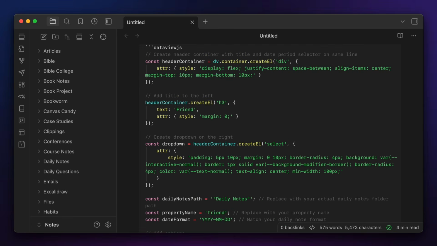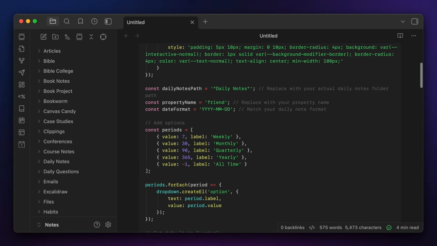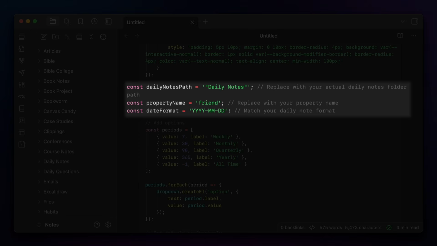Now, this took a little bit of tweaking to get it the way that I wanted, but with some basic CSS knowledge, I was able to do it fairly easily. Now, next is the section that sets the path for the daily notes folder for the specific property that I want to chart and the date format of my daily notes files.